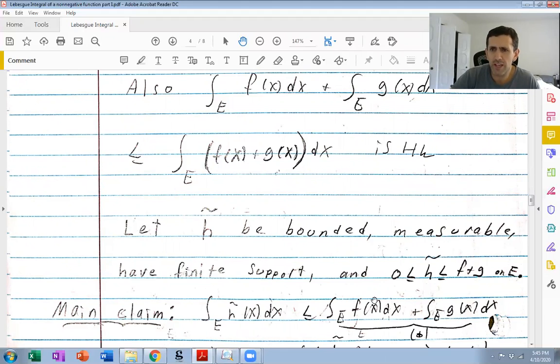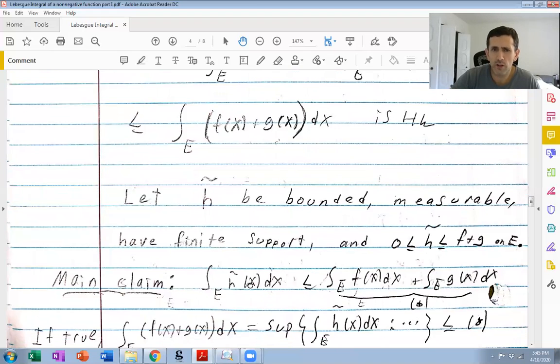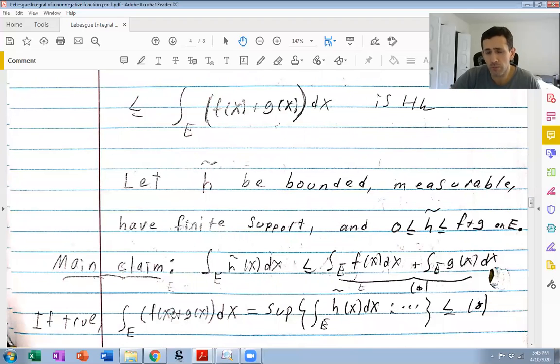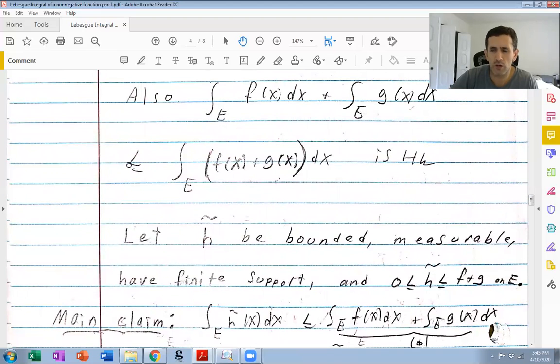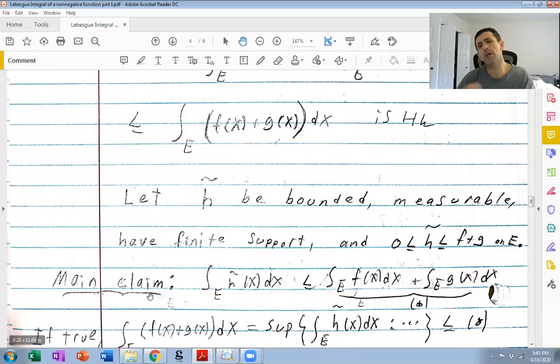So what this is saying is that this real number is an upper bound for all of these integrals, but the supremum, the Lebesgue integral rather of f plus g, is the supremum of all these integrals. The supremum is the least upper bound, so this particular upper bound is bigger or equal to the least upper bound. Okay. And that's exactly what we wanted. It's the converse to this inequality here. So we have to prove the main claim.